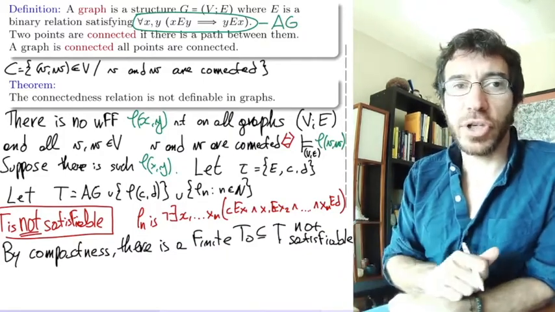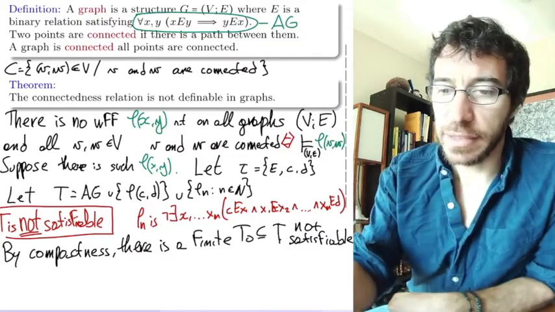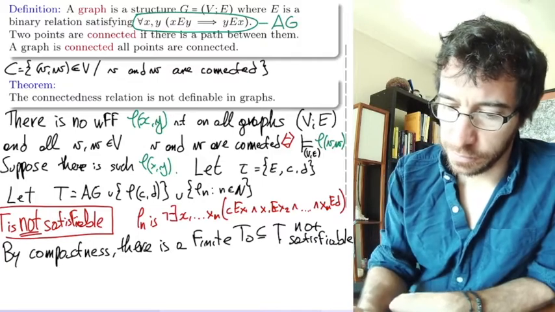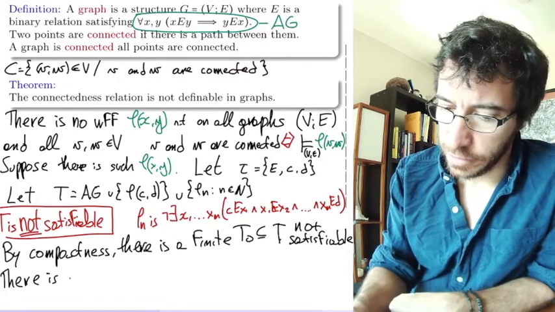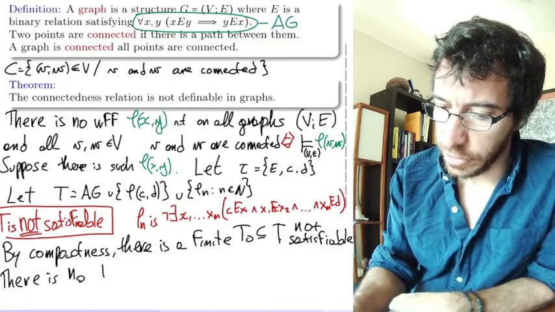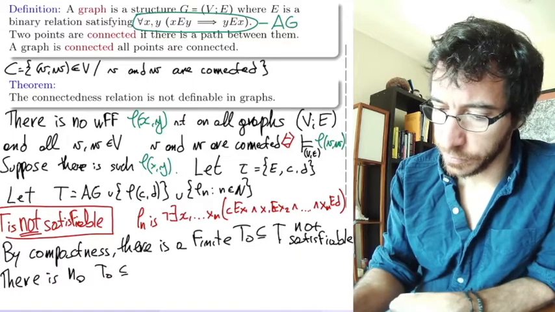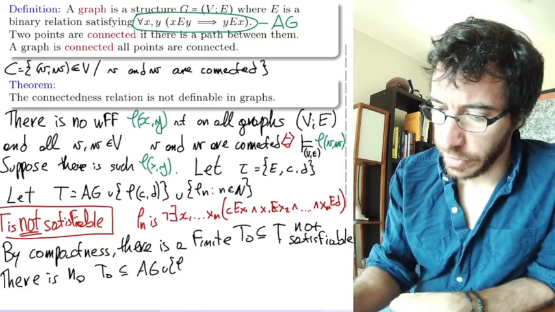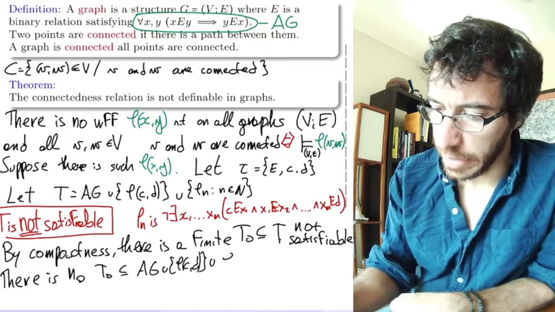So there has to be one that is not, but we get a contradiction from that the same way as we got before, right? So there is an n0 such that T0 is a subset of AG union phi CD union phi sub n for n less than or equal to n0, right?